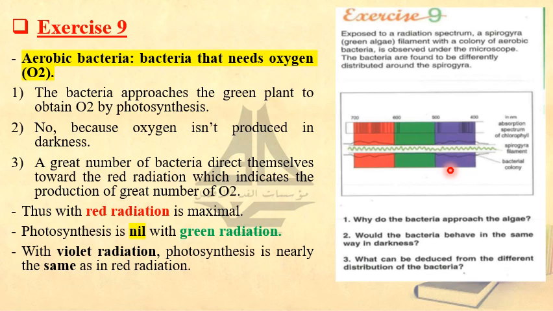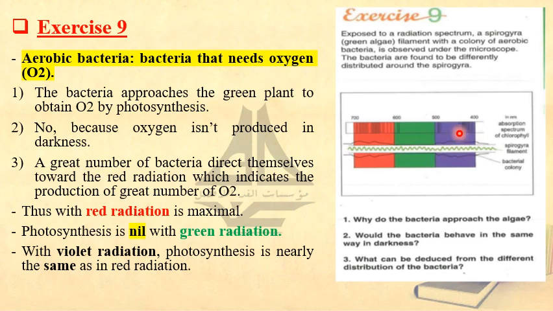What more does it possess? They told you, a colony of aerobic bacteria. Where are the bacteria in such diagram? You see the black dashes? Yes, the black dashes represent the aerobic bacteria. And you see that we have different concentrations of aerobic bacteria depending on the light. In the red light, we have the highest concentration. In the green light, we have the least amount. And in the violet color, we have also a good amount, right?